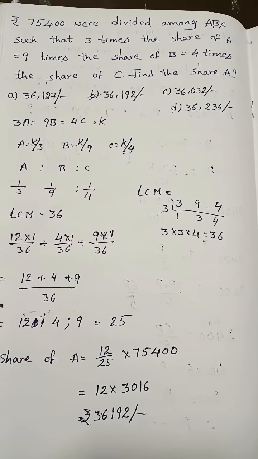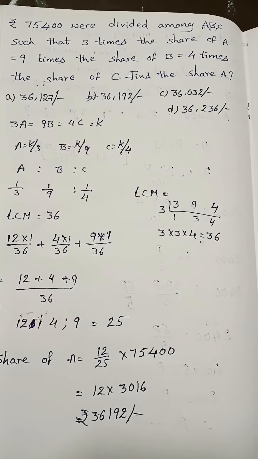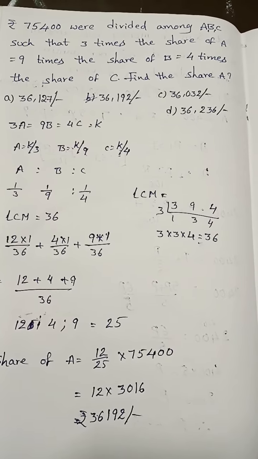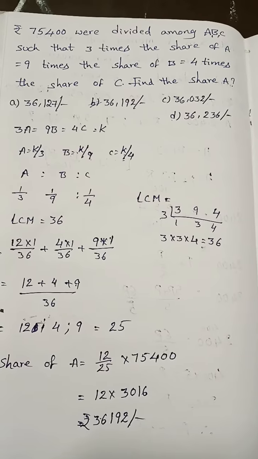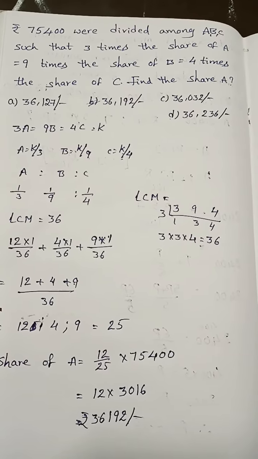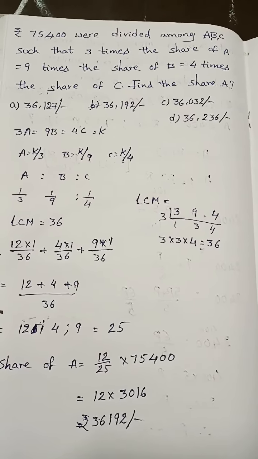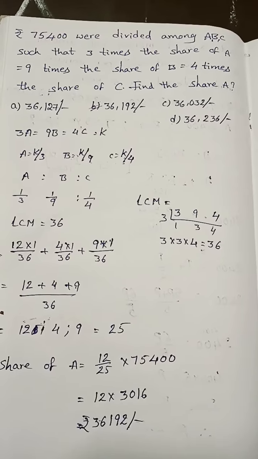So A is equal to K by 3, B is equal to K by 9, C is equal to K by 4. Now A, B, C is 1 by 3, 1 by 9 and 1 by 4. Now let's find the LCM for 3, 9, 4. It is 36. So in the 3 table we got 36 in 12 times.